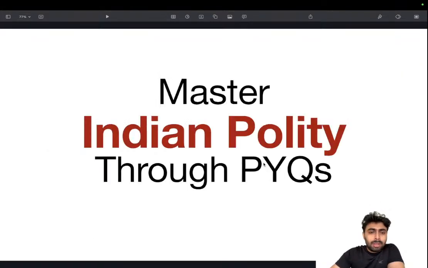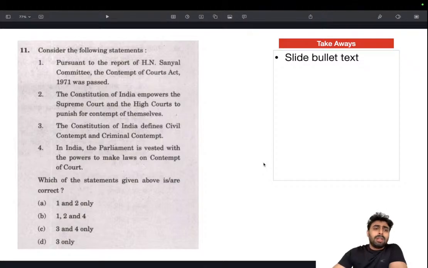Okay. The first question is: pursuant to the report of the H.N. Sanyal Committee, the Contempt of Court Act, 1971 was passed. Somebody who has heard about the Contempt of Court Act might know it was passed in 1971, but which committee recommended it, most people might not know.